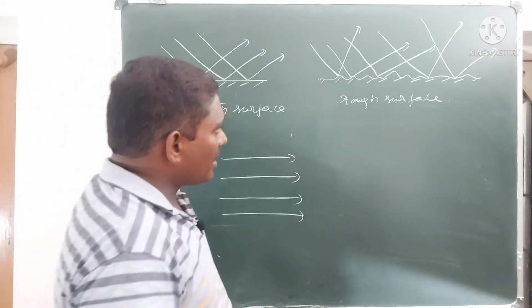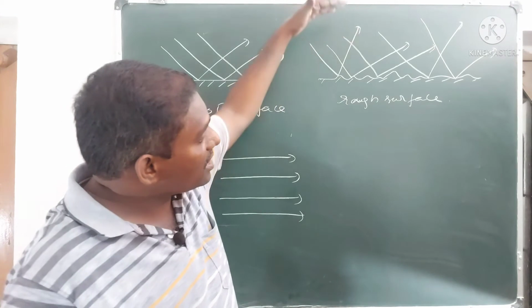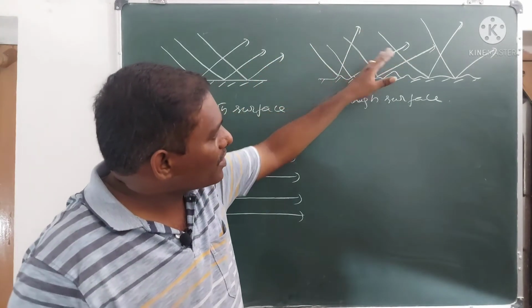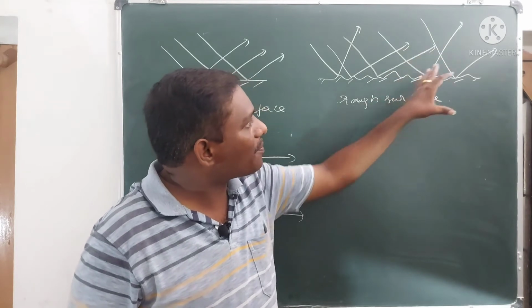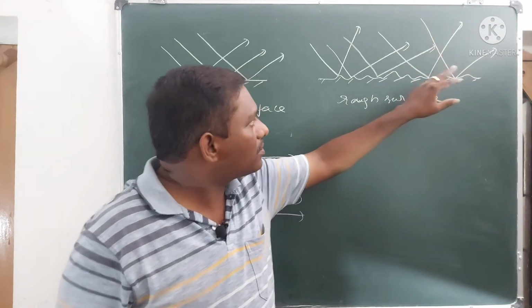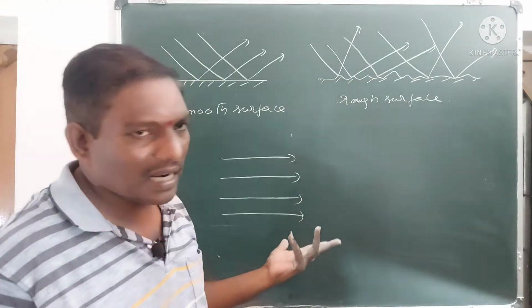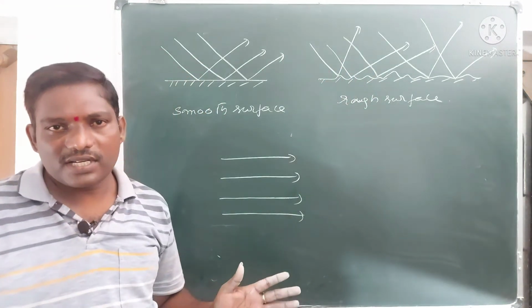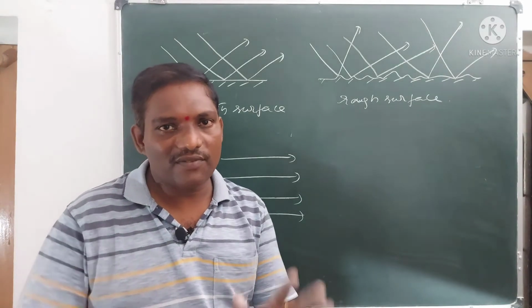But in the case of the rough surface, if a parallel beam of light is falling upon this surface, the reflected light rays are not parallel to each other. Each and every reflected light ray has its own different path.